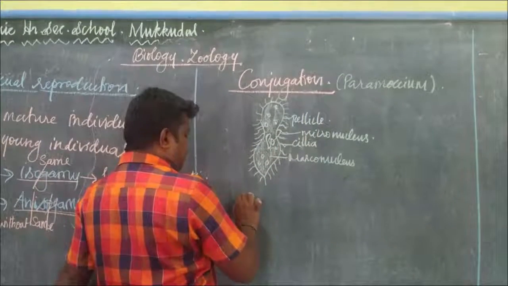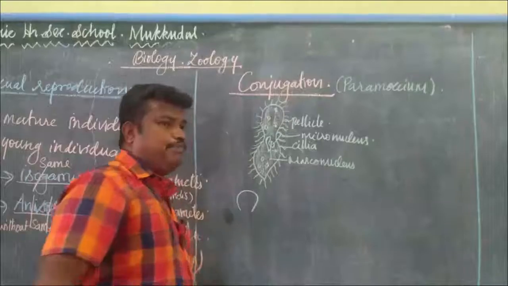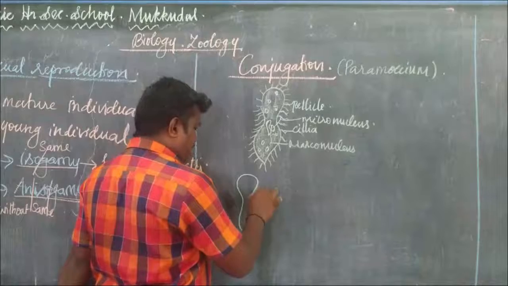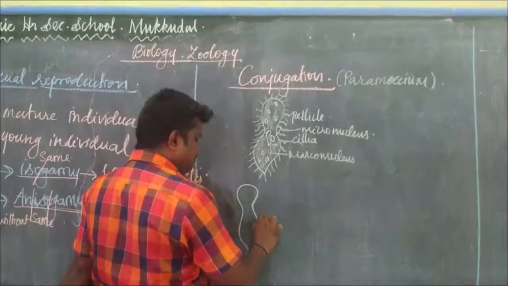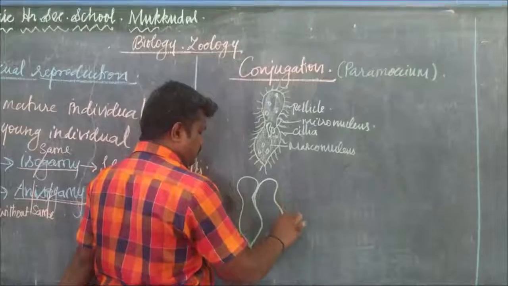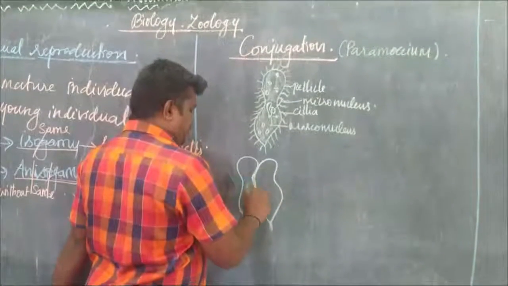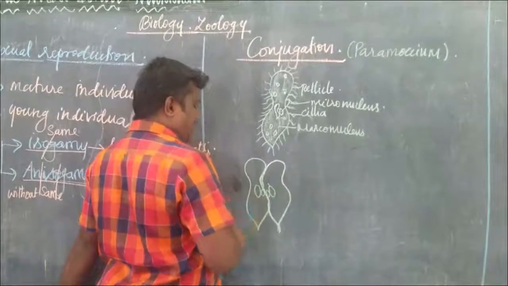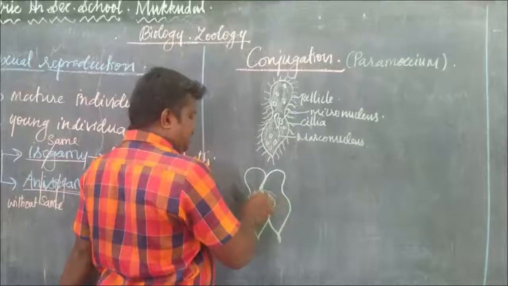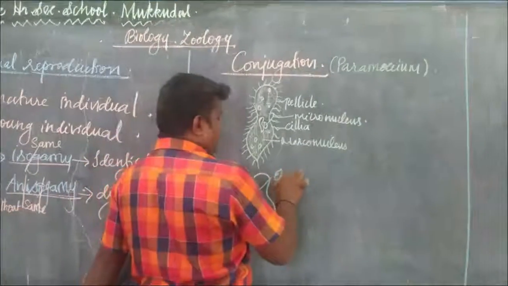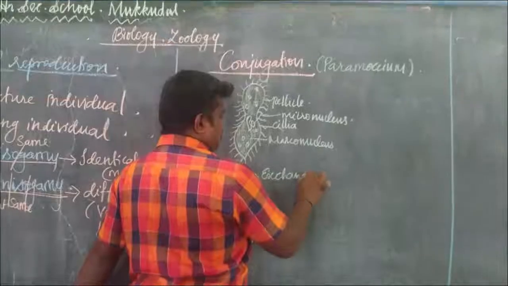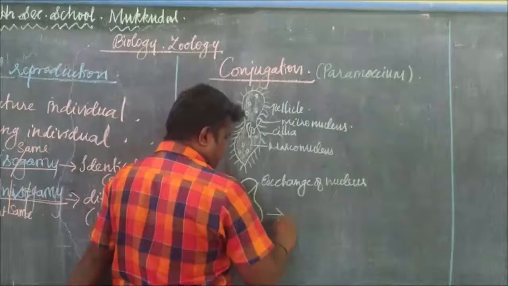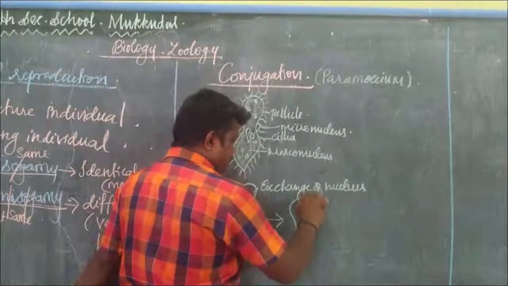Here, what is conjugation? This is the temporary union of organisms. They are fused to one another temporarily. The micronucleus and the macronucleus are involved. The next stage is the exchange of the nucleus. Next stage, it will exchange the nucleus.